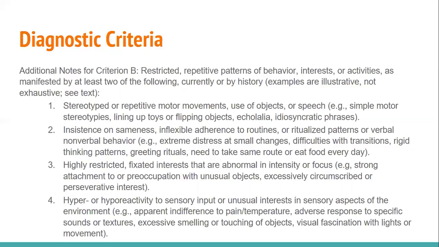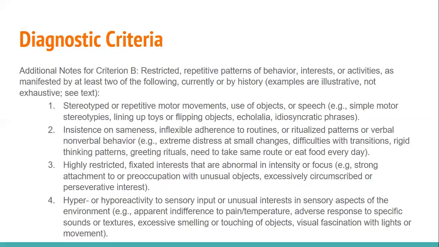The third criterion that must be met of at least 2 of category B would be highly restricted, fixated interests that are abnormal in intensity or focus. For example, we might see a strong attachment to an object or a preoccupation with the same subject or object, excessively circumscribed or perseverative interests. So maybe we only have one specific interest and that's all we want to talk about and that's all we want to focus on.